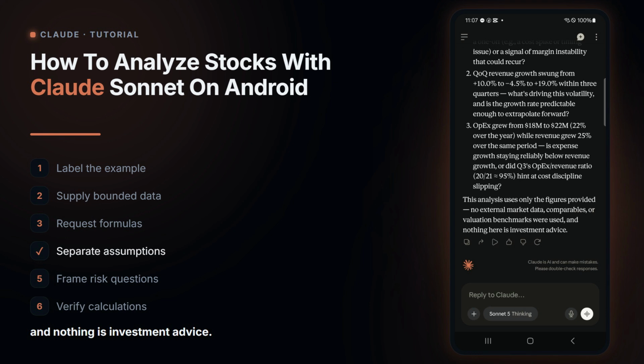nothing is investment advice. The reliable method is to label the example, supply bounded data, request formulas, separate assumptions, frame uncertainty as questions, verify every calculation, and never treat AI output as a buy or sell